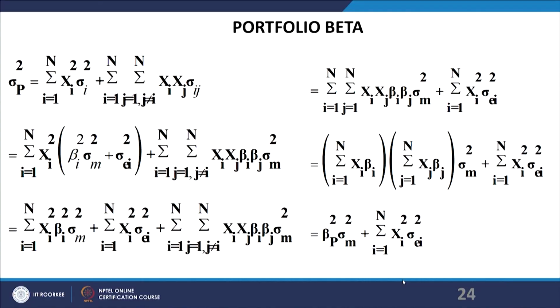Now, when I started this topic, I gave you an example. If you recall, there were 2 securities there, security A and security B, both had an expected return of 10%, and both had a standard deviation of 6%. And they had a correlation coefficient of 0.50. And when we combine these securities to form a portfolio with equal weightages, we found that the risk of the portfolio turned out to be